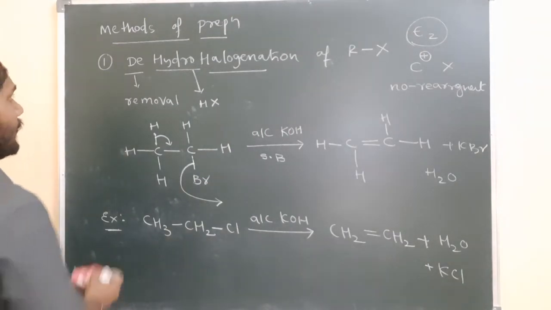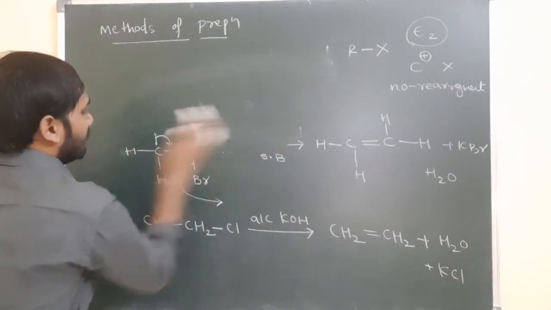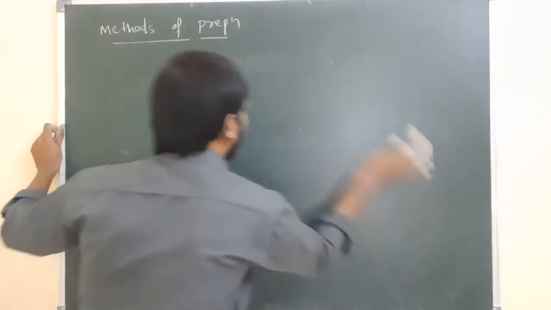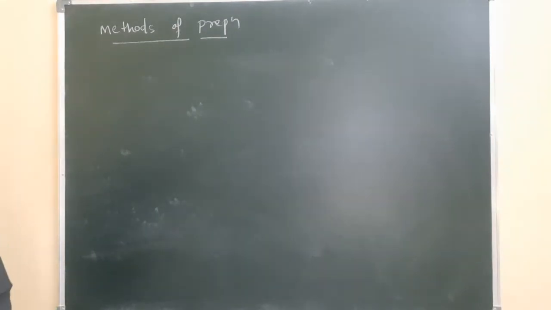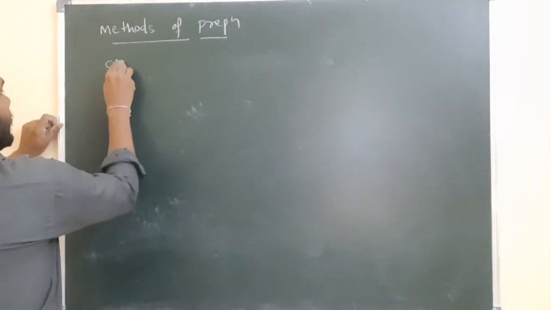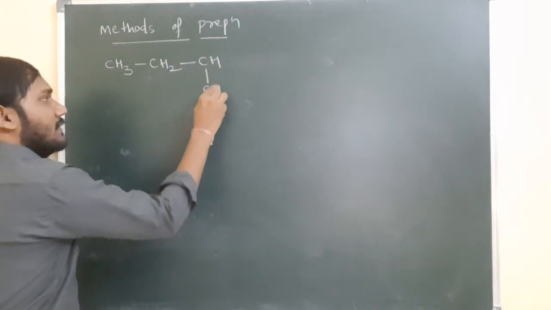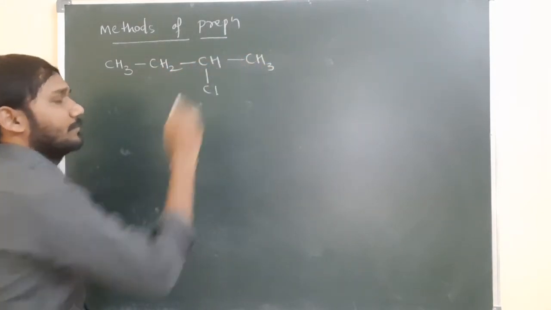And the next example in dehydrohalogenation. Let us see another example. I am taking CH3CH2CHClCH3.